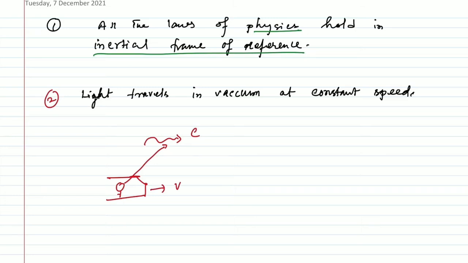Generally this observer should observe the velocity of light as c minus v, as they are moving in the same direction, and obviously c is greater than v.